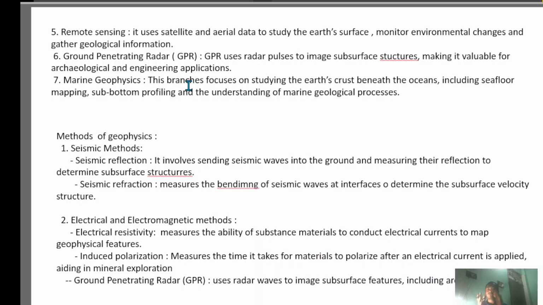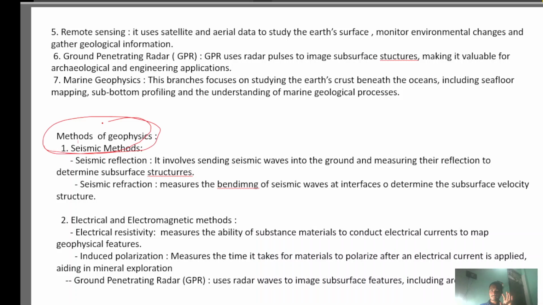Okay, so these are some examples, some characterization of geophysics: remote sensing, marine seismology. Next, what are we going to understand about the methods of geophysics? First, one type of question comes from the branches. Second, questions will come from the methods of geophysics. I will write here only some important ones.